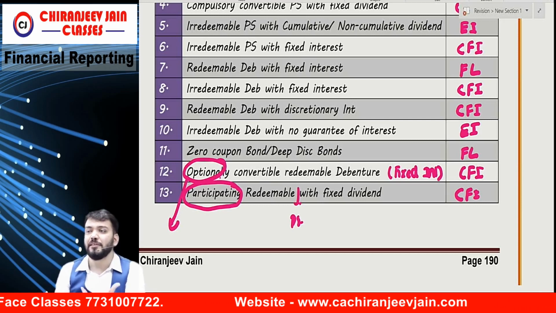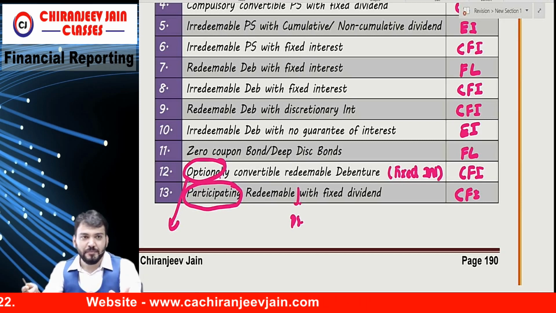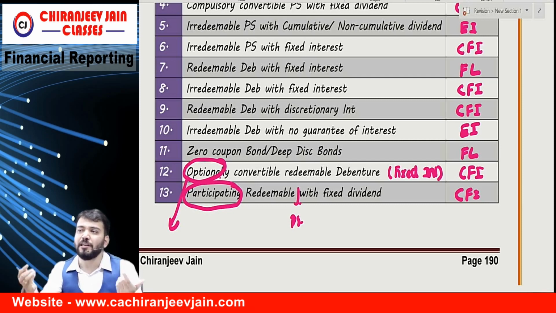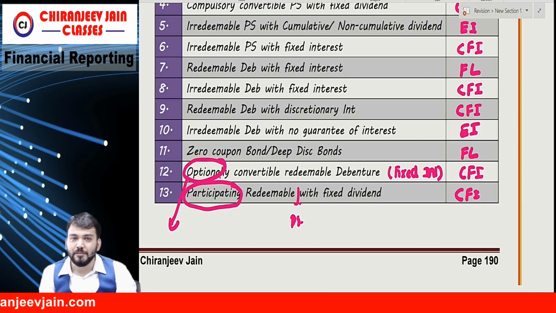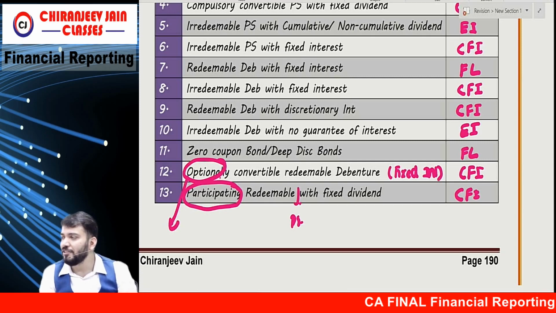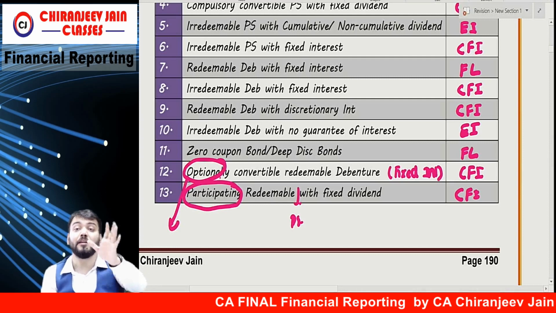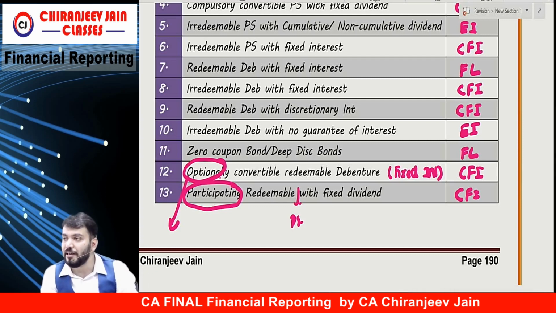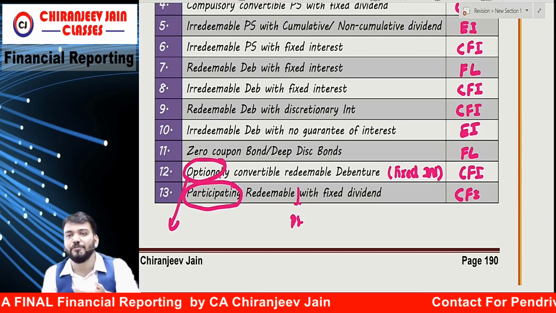So whenever a right is given, some amount is received for that. Suppose I am giving you a right that you can come to any batch at any time. Will I give it free of cost? Think commercially. If I give you a right that you can come to any batch at any time and ask me any doubt in that batch, it will not be free of cost. I will charge some consideration for that.